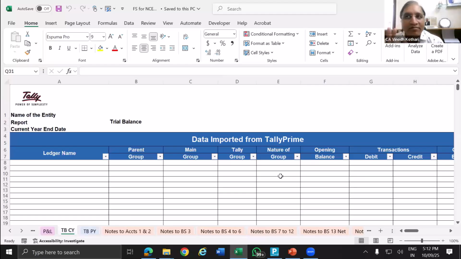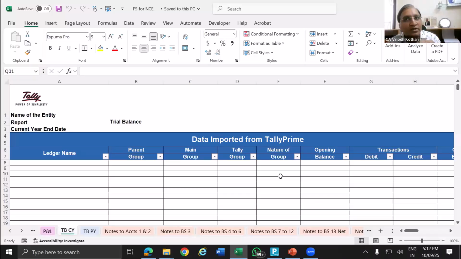Now there are two methods of maintaining the data. Normally, when a financial year is complete, either you split the data and then use it for the new year, or you continue in the same Tally. So both the options are provided in Tally.